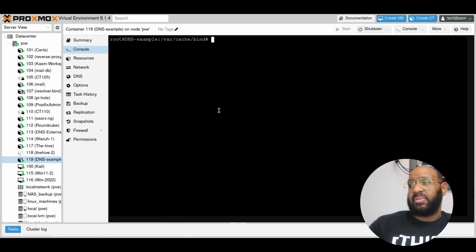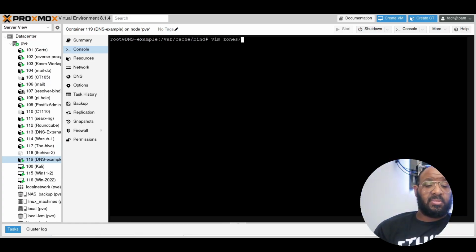Now there's going to be an error. I'll show you just a moment why I know there's going to be an error. It relates to the TTL. But let's go ahead and do the reverse file. So now we're going to do vim zones reverse. We're going to do this directly in the zones folder.